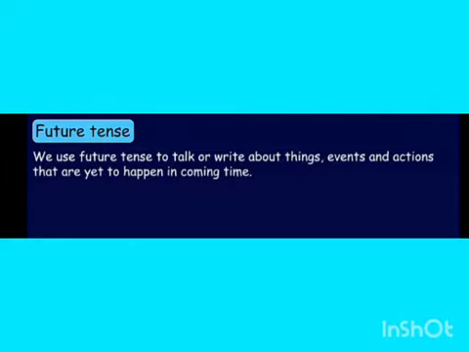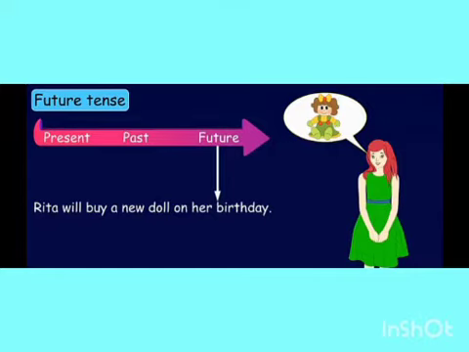So before entering into the topic, we must know what is future tense. Future tense helps us to talk or write about things, events and actions that are yet to happen in coming time. Here is a small example for future tense.